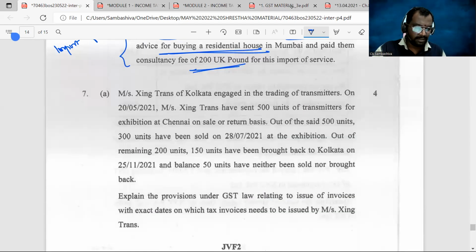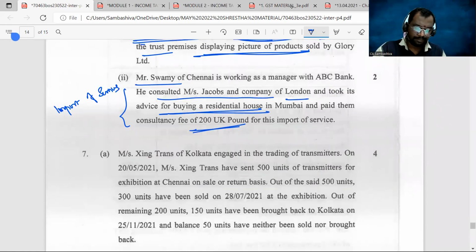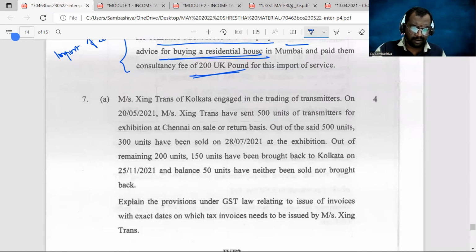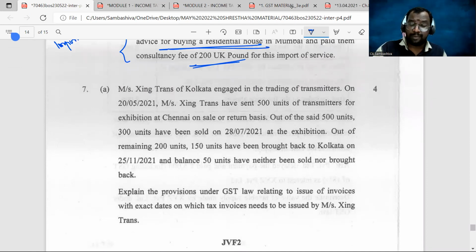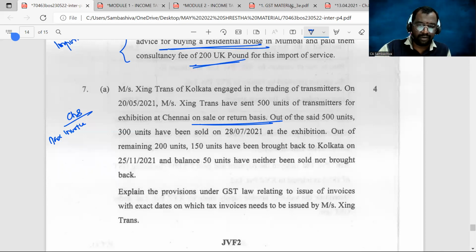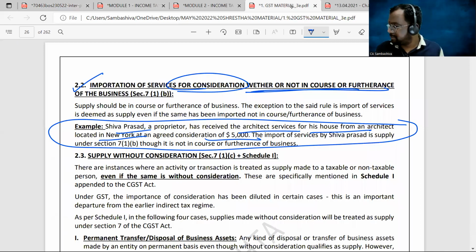Right. Then 7a. Zinc Trans of Kolkata Limited is engaged in trading of transmitters. This question is all about the time limit for the issuance of invoices when it comes to sale or return basis. Here they have sold the goods on sale or return basis. For this purpose, you need to look into chapter number 8, where we have discussed the tax invoice, debit note, credit note, e-way bill. Do you remember? And let me take you to that provision.